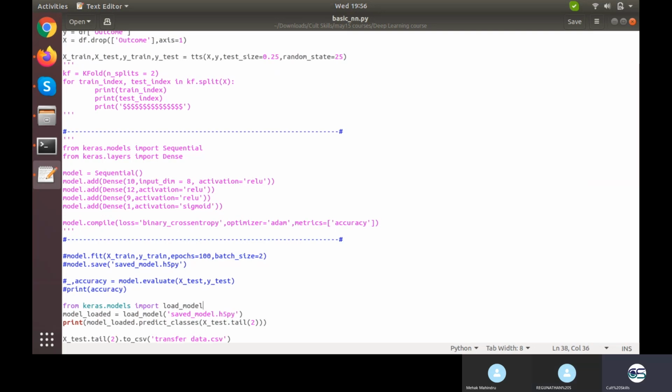Once you have the model and the data, you need to run model.predict_classes or simply model.predict directly on your data. So model.predict on whatever data you have loaded, might be named df or a or b or c or whatever. Sir, which data set do I need to load? The one sent by Mehek, the transfer.csv. That is the data you need to load. That is your production inference data.